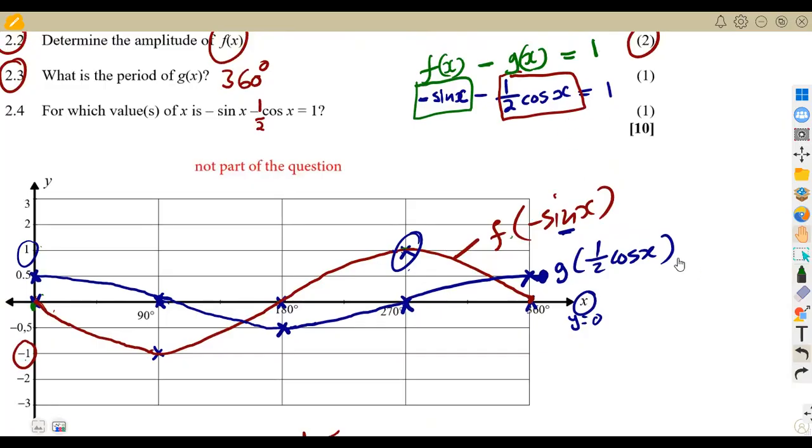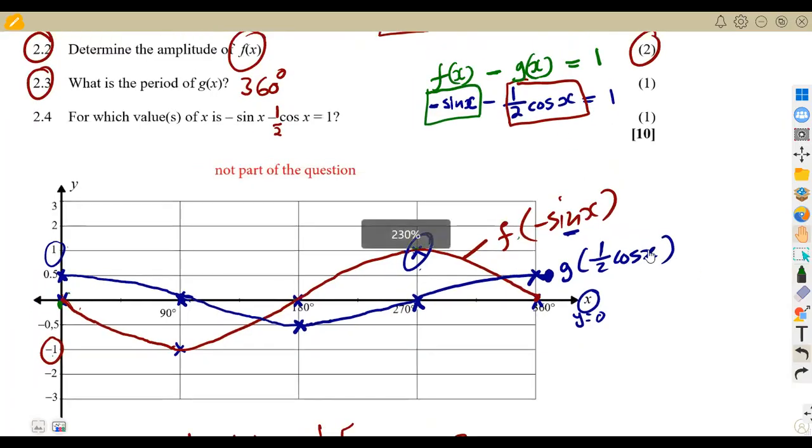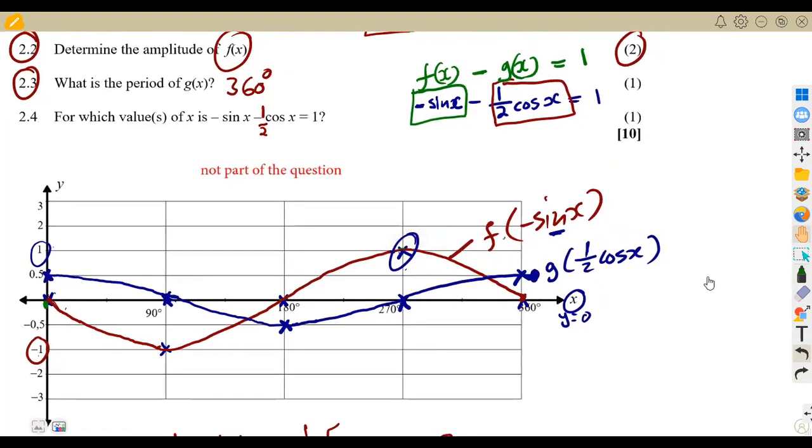Where is it that you subtract f and g, then you get a 1? It's a trial and error where you have to check, but by just checking here, there's no way that we can take our values from 0 because f(x) is already in the negative.